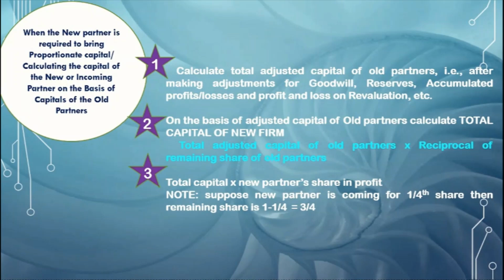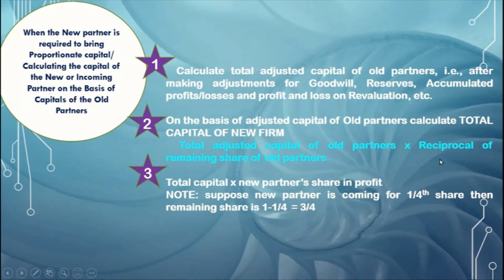That is treatment of goodwill, premium for goodwill, reserves, accumulated profits and losses distributed, revaluation profit and losses entered into that, and finally we get the adjusted capital of these two partners. Taking these two partners' adjusted capital, we are going to multiply by the reciprocal of their share.